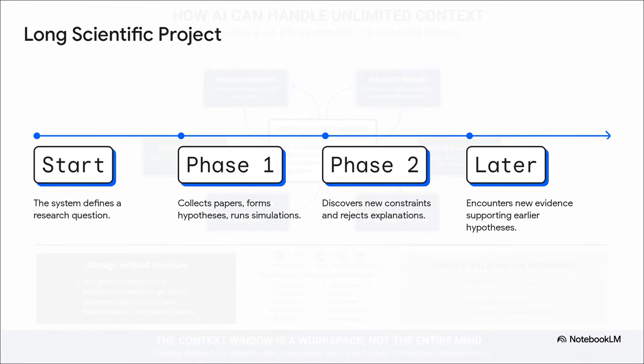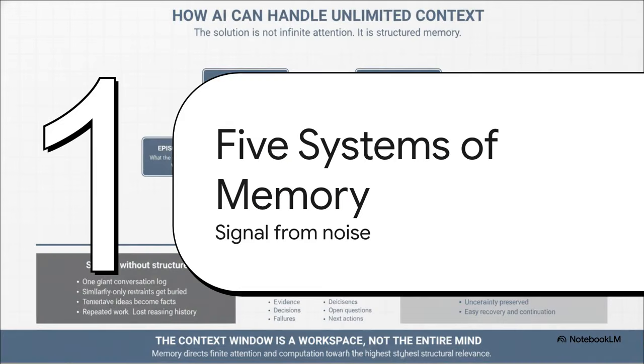To evaluate this properly, the AI doesn't just need the raw facts. It needs the why. Why was it proposed? What were the original assumptions? What failed? You can't just stretch a context window to fix this. Time and new evidence, they demand a fundamentally different approach. And that brings us to Section 2, the 5 systems of memory.